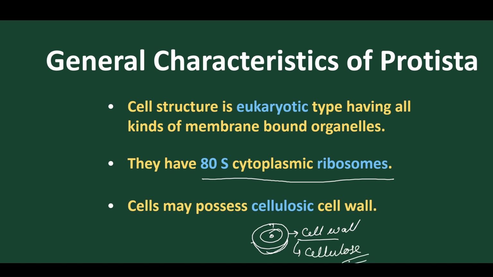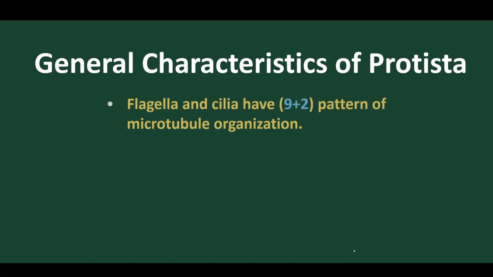The cell wall is made up of cellulose. Got it? So it is the plant-like nature. So it is the advanced form, this Protista. Now, the flagella and cilia are present as the locomotory organs. Means we find flagella either present, or we find the appendages present, that is called as cilia.